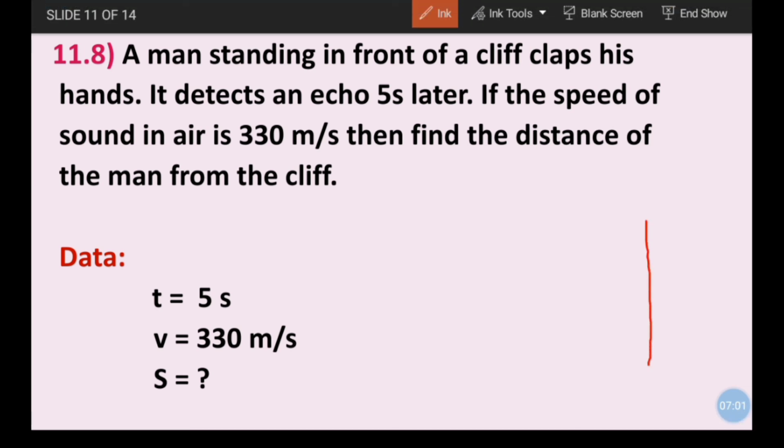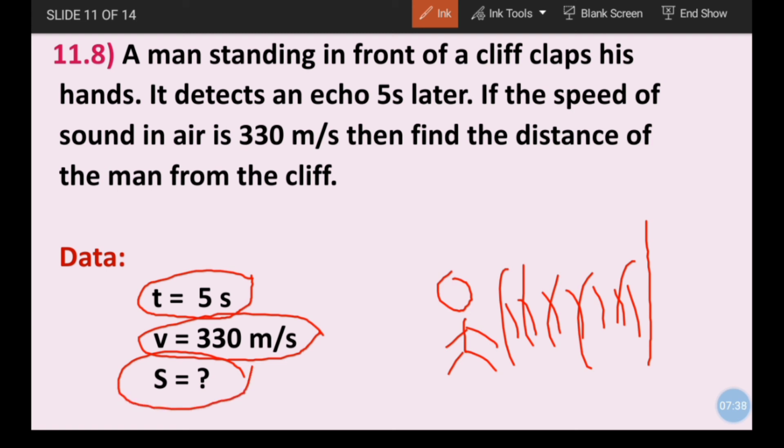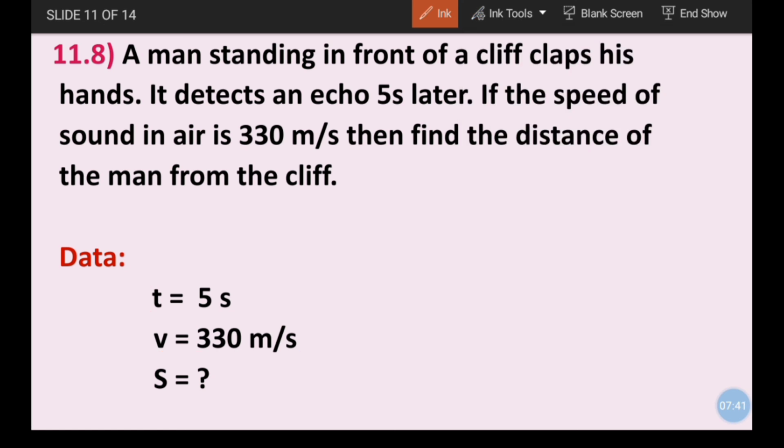Here there is a cliff and a man is standing in front of the cliff and claps his hands. Due to the clapping, the echo is produced. After striking the cliff, the sound waves reflect back and the echo is produced after 5 seconds. So here we have time equal to 5 seconds, speed of sound equal to 330, and we have to find the distance from the man to the cliff. Now we will apply the formula